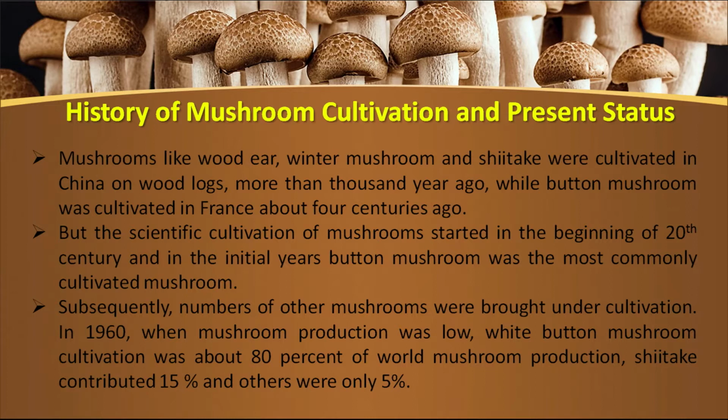Subsequently, a number of other mushrooms were brought under cultivation. In 1960s, when mushroom production was low, white button mushroom cultivation was about 80% of the world mushroom production. Shiitake contributed 15% and others were only 5%. But again a very surprising data, mostly the production was there for the button mushroom.